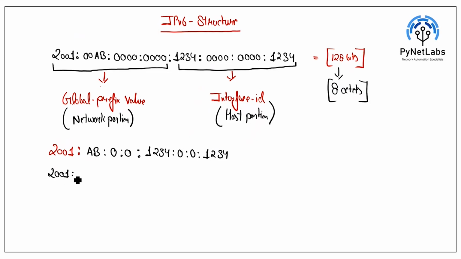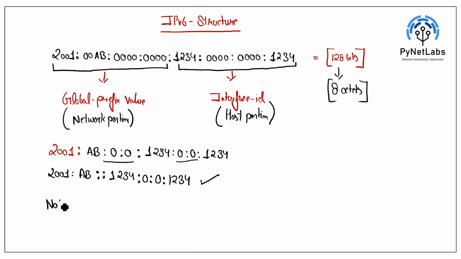Now, again you can make it even shorter. Let's say 2001, you've got AB, and now you've got continuous zeros. So instead of writing two zeros, you can use a double colon like this. These are two continuous zeros here, and you can see we have used a double colon. Instead of writing two continuous zeros, we can use this double colon, and I'll write 1, 2, 3, 4. And here also you can see that we've got two zeros. If you use a double colon here too, it's not correct. We are not going to use the double colon twice. So we'll say colon 0, colon 0, and again 1, 2, 3, 4. So that's the correct way of writing the IPv6 address.